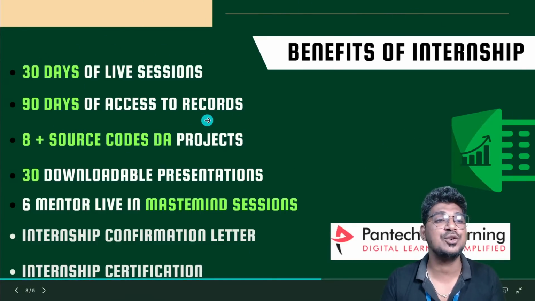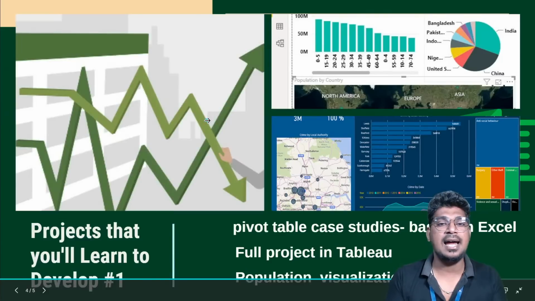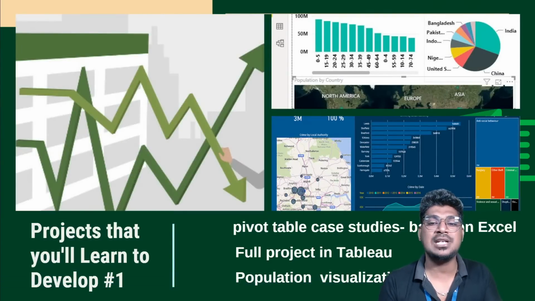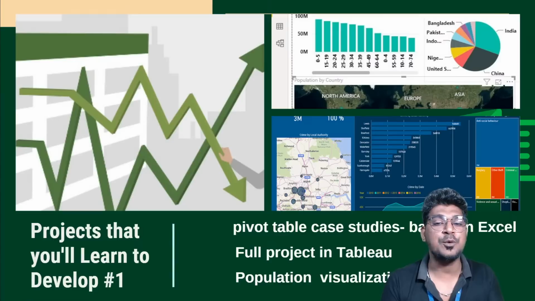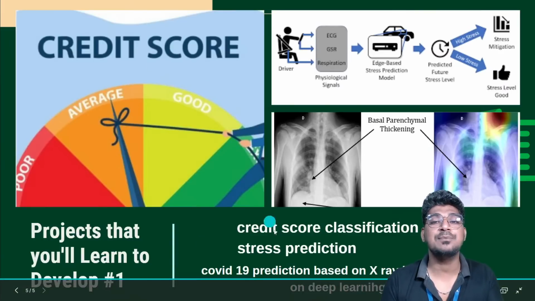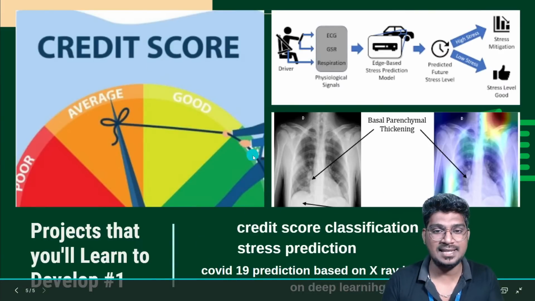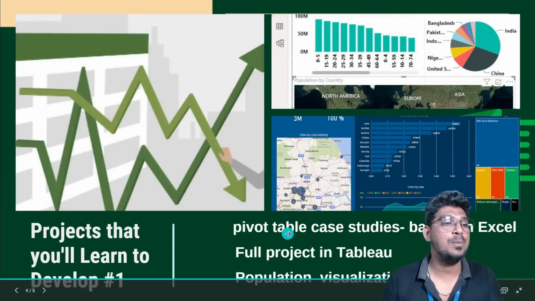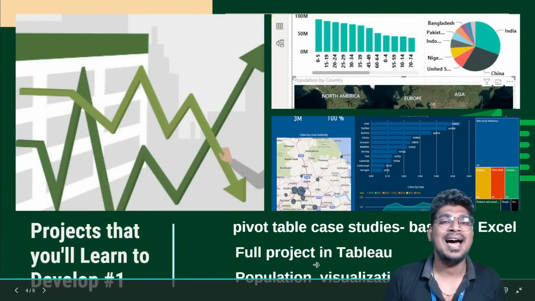These are all the benefits you will have. And what are the projects? I am going to discuss pivot table case studies based on Excel, and full projects in Tableau, population visualization in Power BI, and credit score classification, stress prediction, and COVID-19 prediction based on X-ray images using deep learning. These are all the projects I am going to discuss based on Python, Tableau, Power BI, and Excel. So we are going to create the portfolio and also the dashboard.